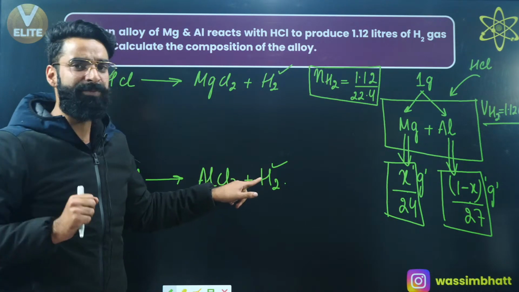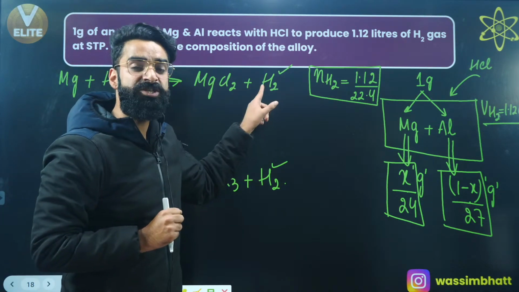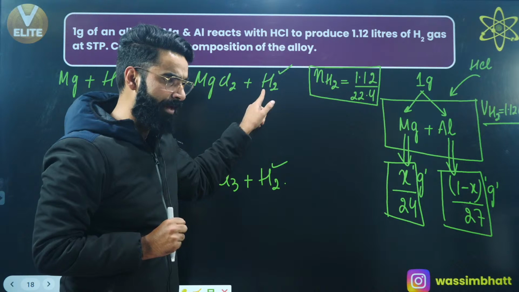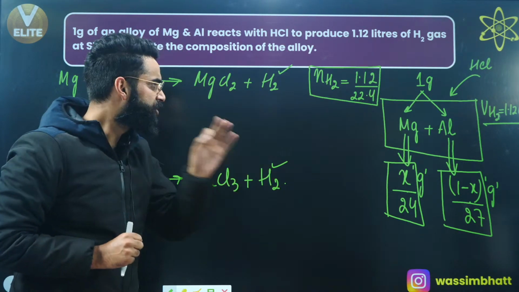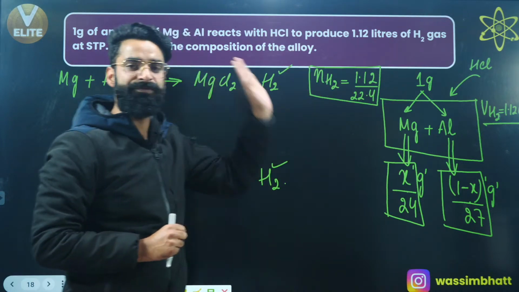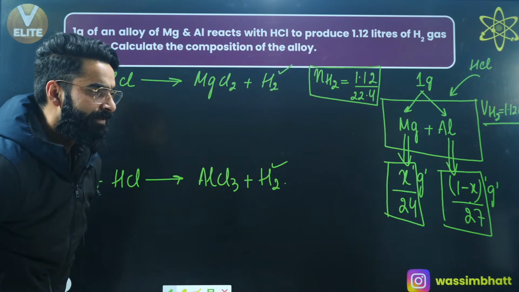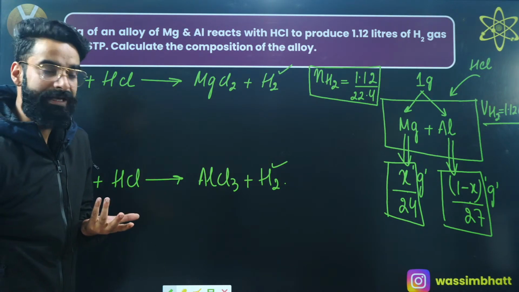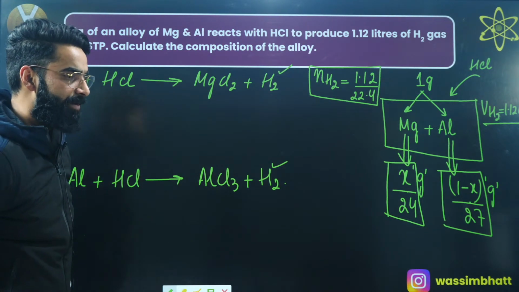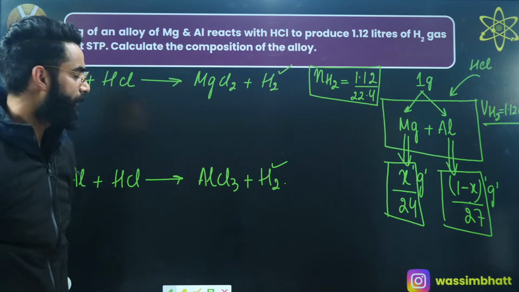If I use a concept like this, the number of moles of H2 gas liberated from reaction number 1 plus the number of moles of H2 gas liberated from reaction number 2 should be equal to the total moles of H2 gas which are getting liberated, right? As simple as that. So this is the concept which I'll be using. Now how will I be operating this concept? Have a look.